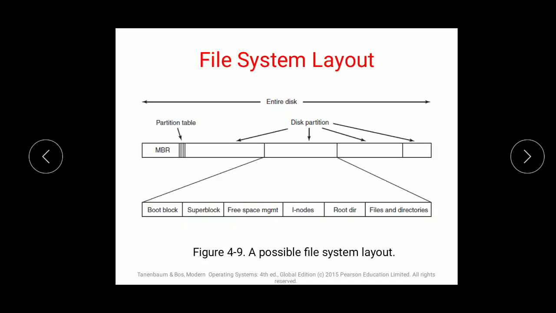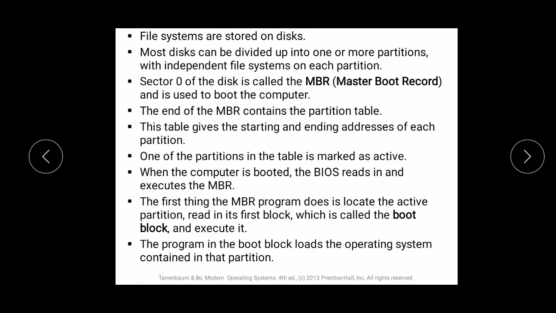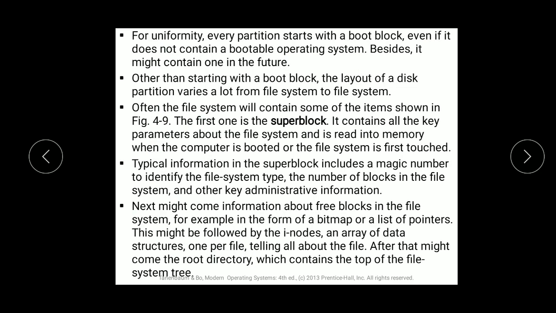The first thing the MBR will do is refresh the boot block to check each and every partition. Next is what is called the boot block. Then the program in the boot block loads the operating system contained in that partition. Means if that particular file is created in Microsoft Windows 7, it will provide the boot block with the required operating system on which it is running.